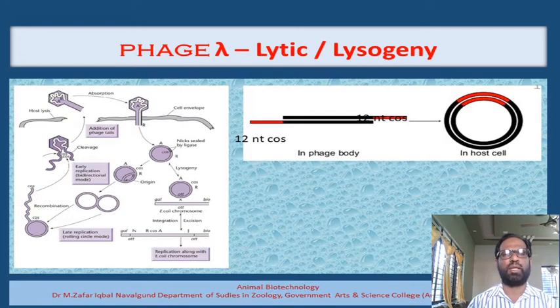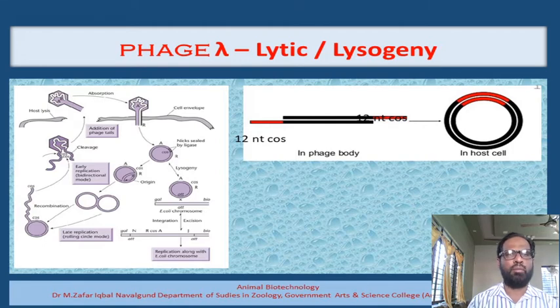Whereas in the case of other bacteriophages, if you take the example of bacteriophage Mu, it also gets integrated into the genome of the bacteria, but it doesn't have any fixed position. Sometimes it can get integrated into one particular part, sometimes in a second reaction it can integrate into some other part. It means that it uses a transposable mechanism, and by using it, the DNA of bacteriophage Mu gets integrated into the genome of the bacteria. But in the case of bacteriophage lambda, there are fixed sites, called the ATT sites. Only at the ATT sites can the genome of the bacteriophage lambda get integrated.